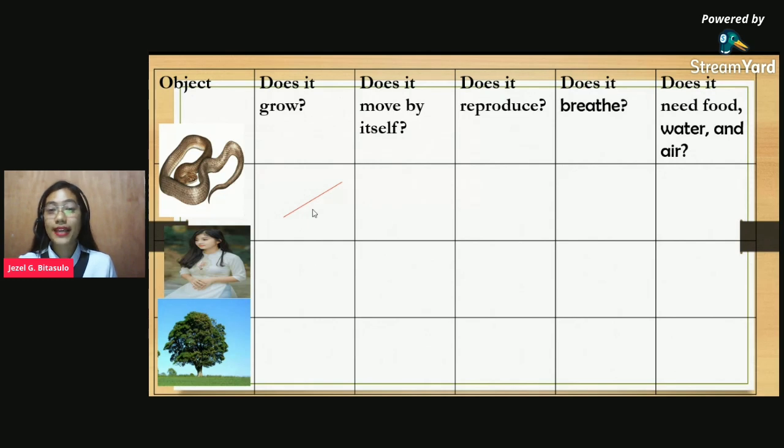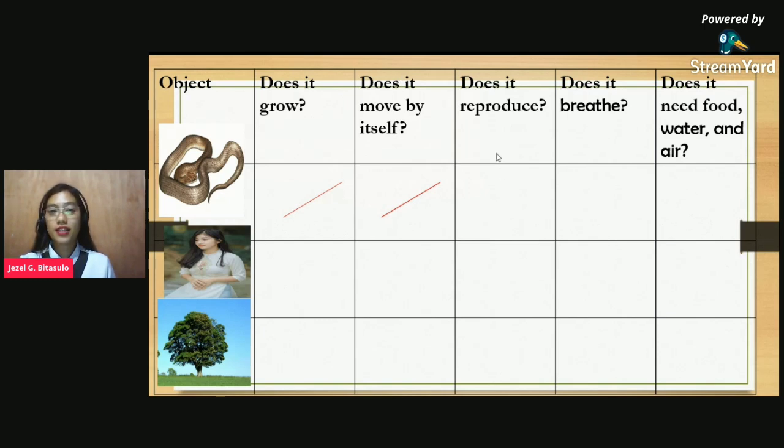Does it move by itself? Yes, very good. Let's put another check in here. So the snake moves by itself. They are crawling to another place.